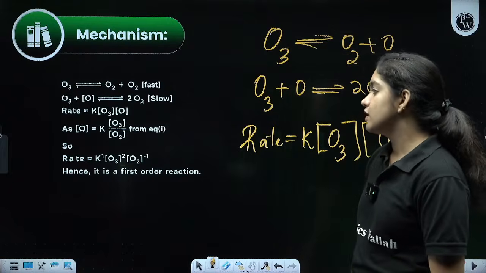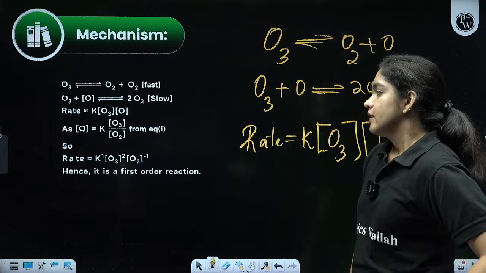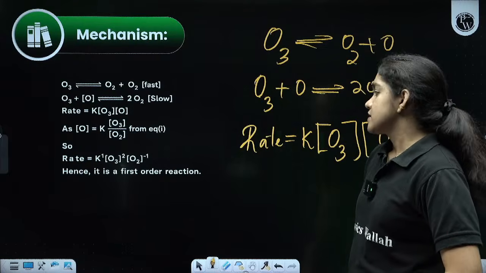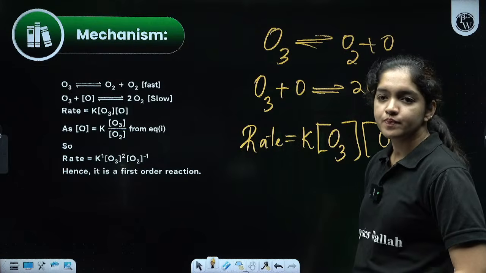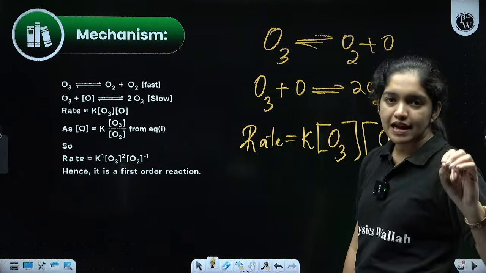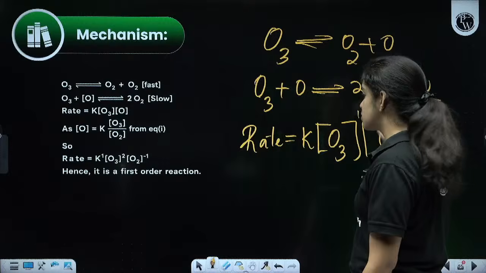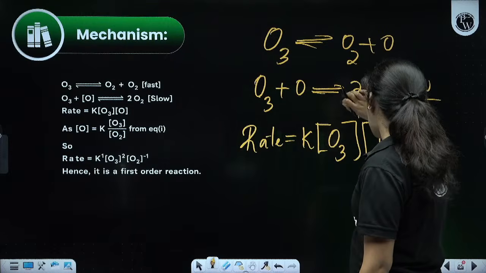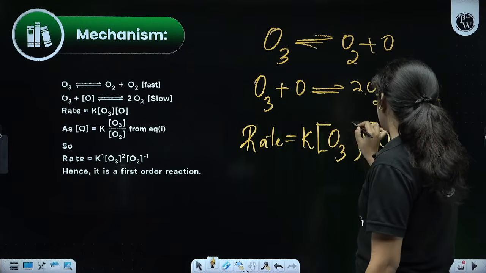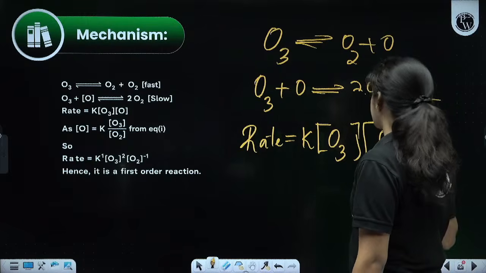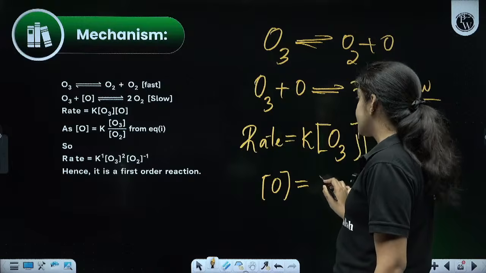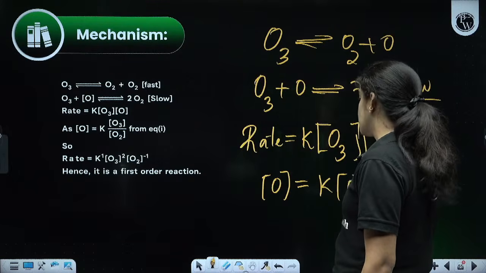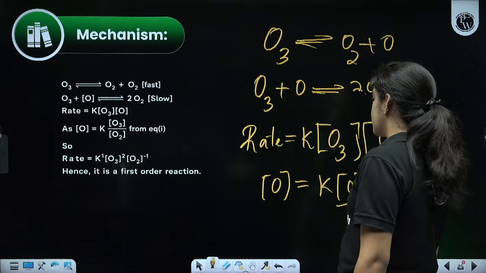And what will be the order of the reaction? You know the order of the reaction here? In this, there is a slight change in the order. We would write 1 plus 1, it is 2. No, it is actually a first order reaction because O we can write like K into O3 by O2.